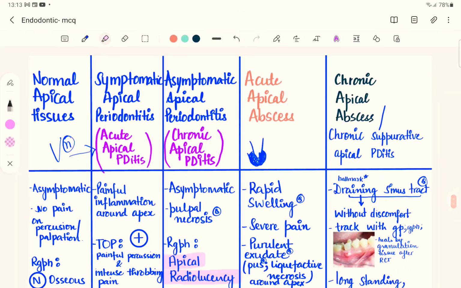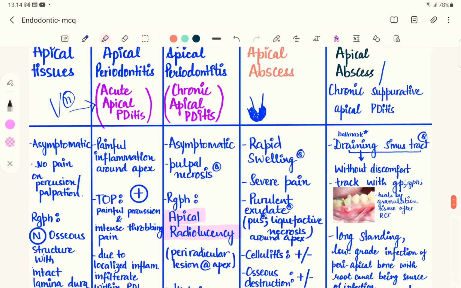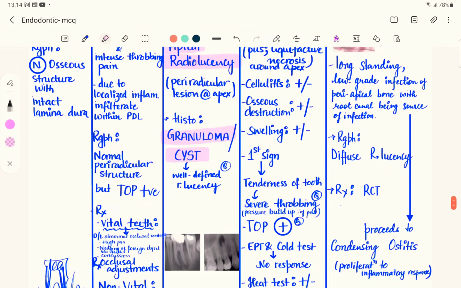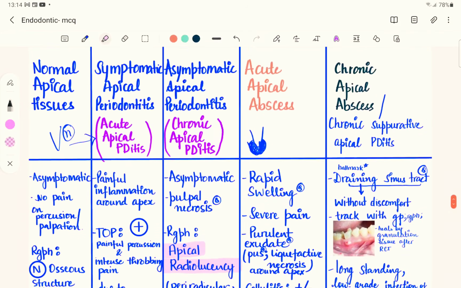Talking about the progression of disease, chronic apical periodontitis will lead to abscess. Now there is going to be an abscess in the periapical region, and we know that abscess means there is going to be pus. The pus will start accumulating, and since it cannot go anywhere, there is going to be swelling and an increase in pressure in that region. This built up pressure will cause swelling as well as pain to the patient. So the acute apical abscess is the most painful among all the periapical lesions.